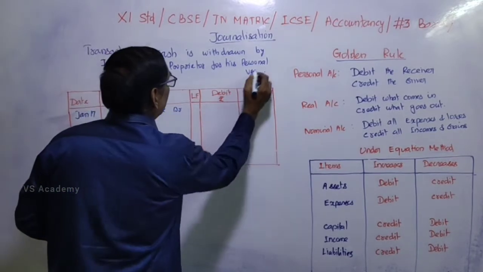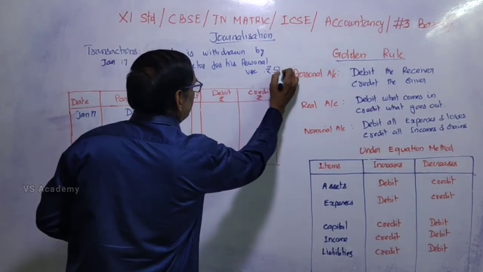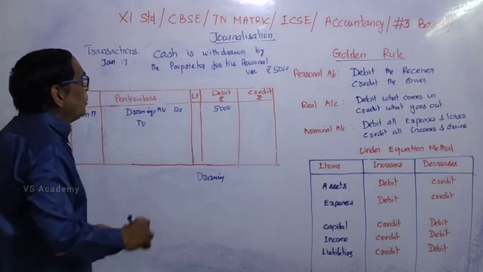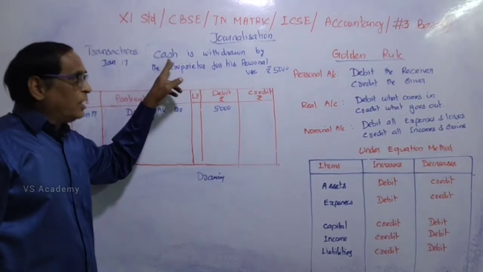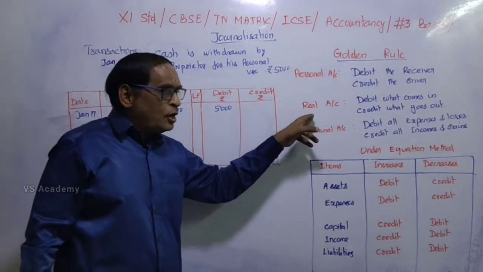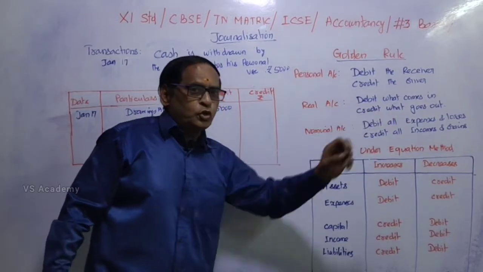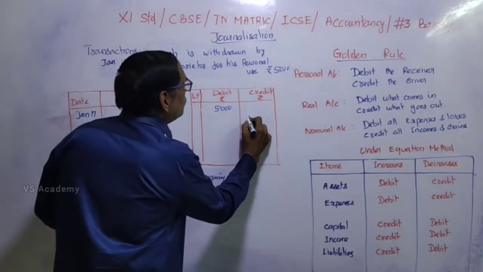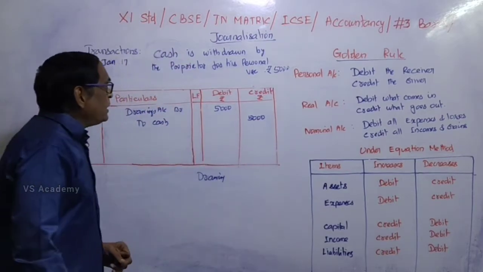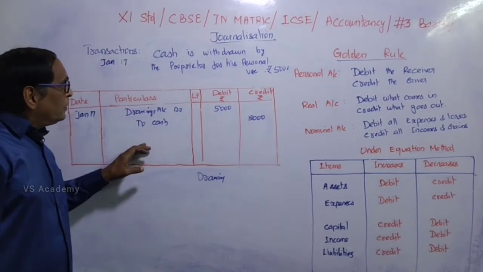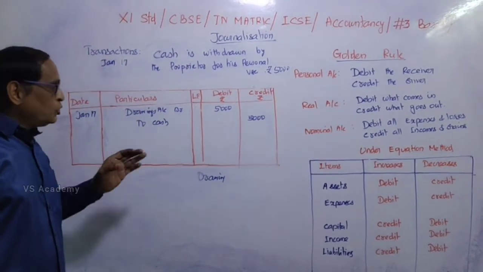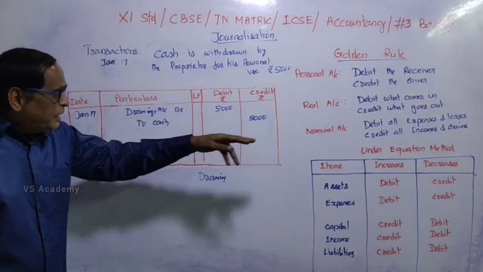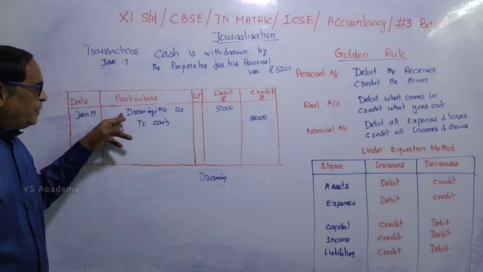How much amount? For example, 5,000 rupees. To cash. Cash is withdrawn. Cash is withdrawn means according to real account, credit what goes out. So to cash 5,000. So cash is withdrawn for his personal use. That is a narration.